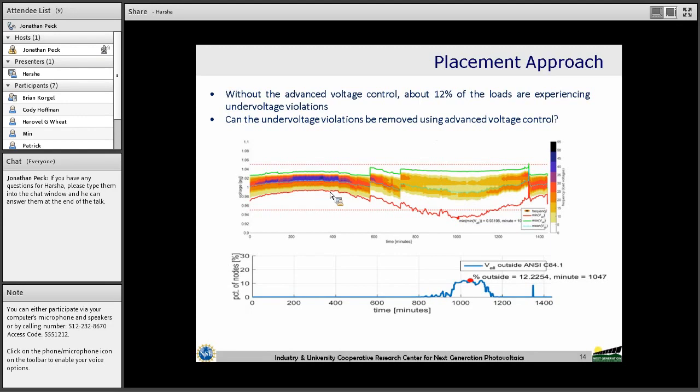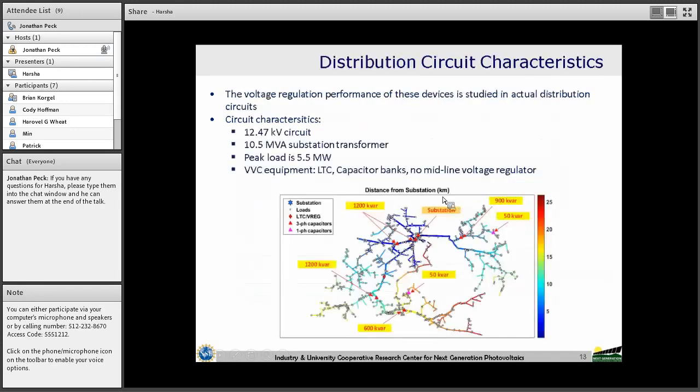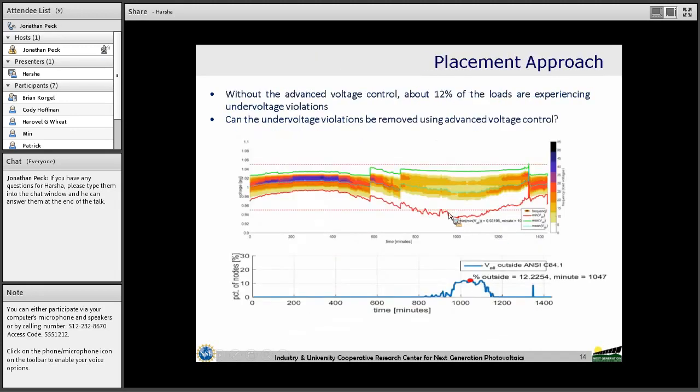This figure shows the load voltages at all load points in the circuit for a 24-hour period. This simulation is done on the peak load day. I need to explain a little bit about this figure.